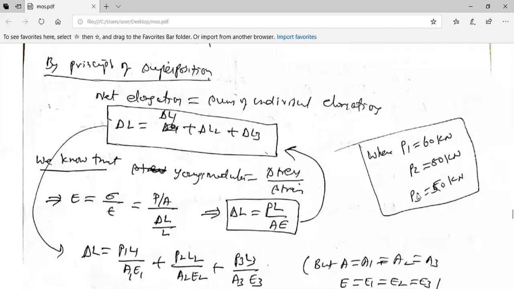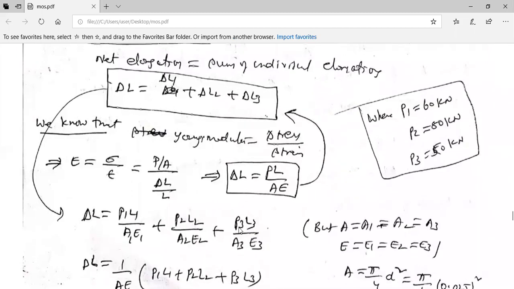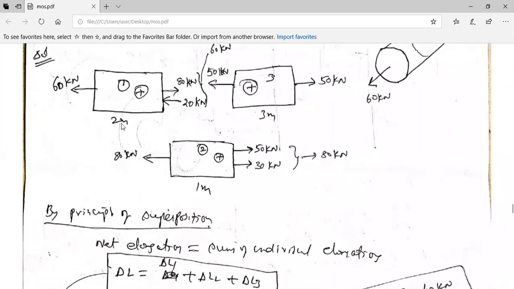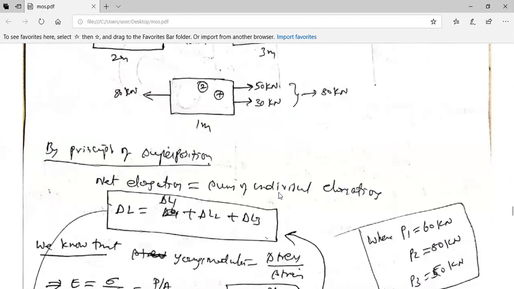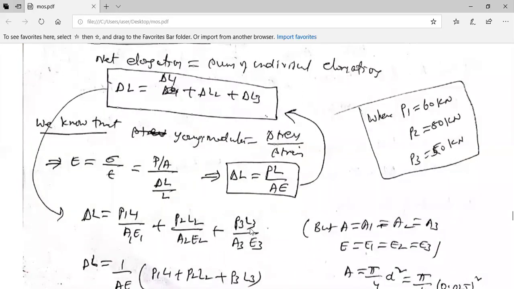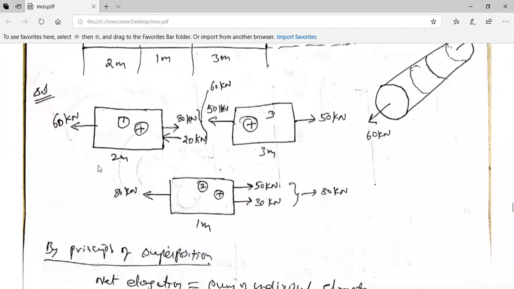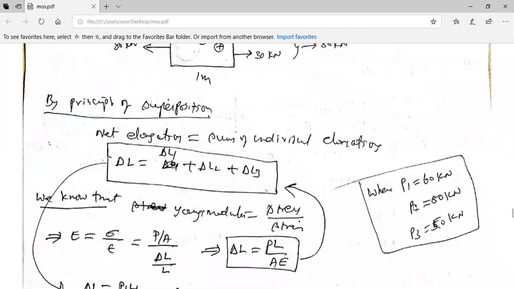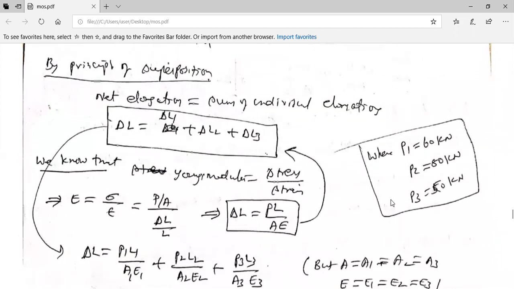But what about P1, P2, P3 in this formula? L1 is 2 meters, L2 is 1 meter, L3 is 3 meters. And P1 is nothing but 60, 60 in this direction and 60 in this direction. Next, 80 in this direction and 80. Similarly, 50. So P1 is 60, P2 is 80, P3 is 50 kilonewton. You have to be very meticulous in knowing what the P1, P2, P3 values are.